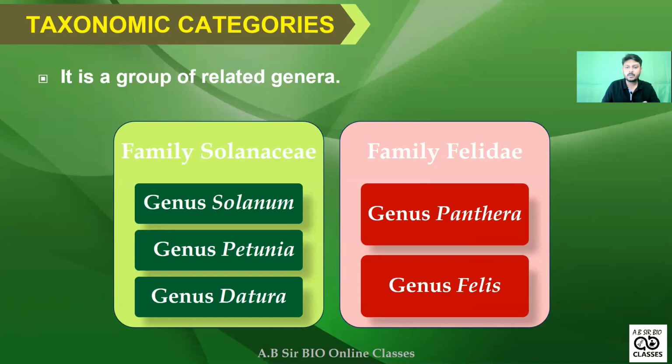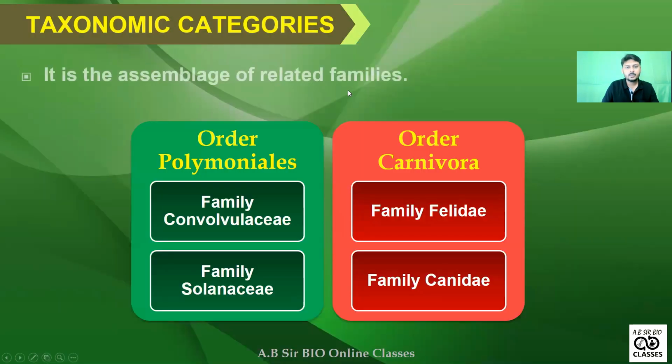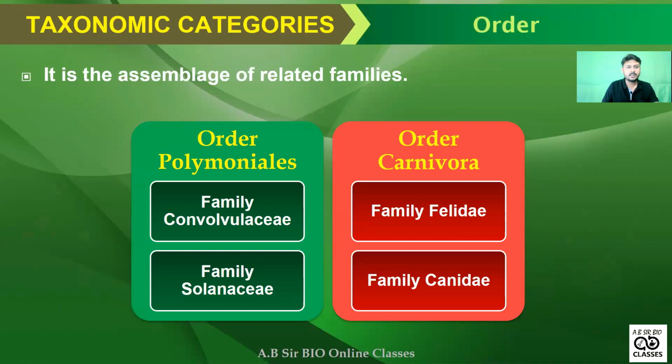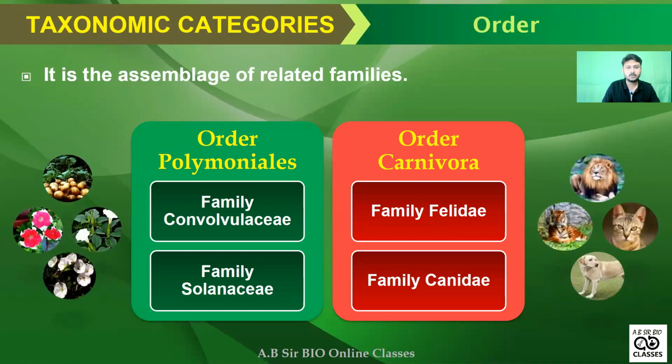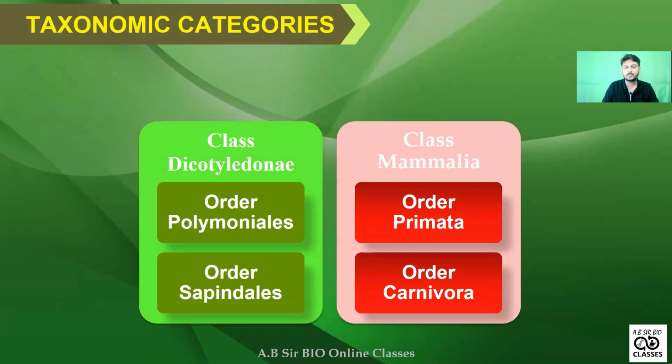So here some of the families are given. Felidae, already I told you, the big cat family. Okay. So some of the related families are given here. I'm not discussing these points because that is already given in your NCERT book. Nothing needs to be understood because they are correlated groups. Correlated groups.